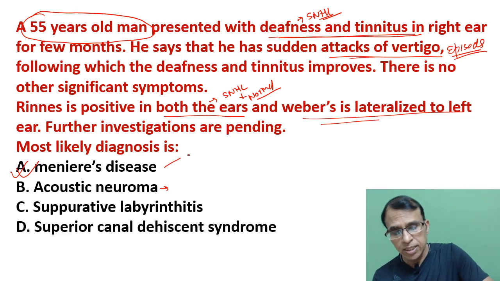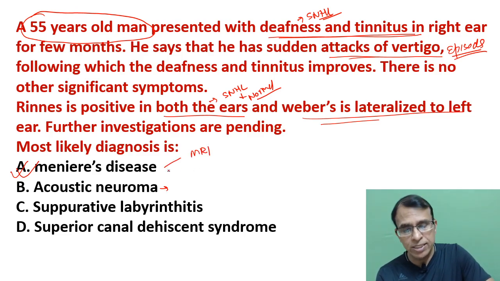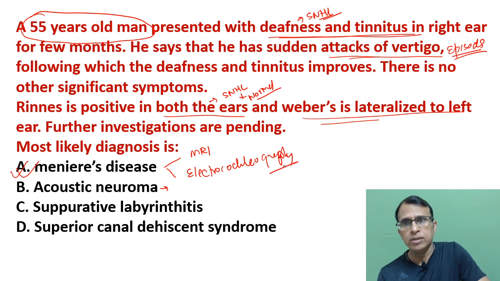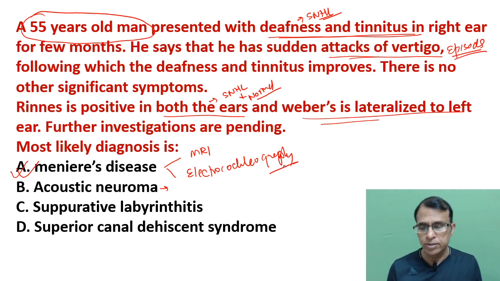So to confirm Meniere's, either you do MRI, which will show you the hydrops, as I said, or you can do electrocochleography. Both can be done. Whichever is given in the choices may be the correct answer.